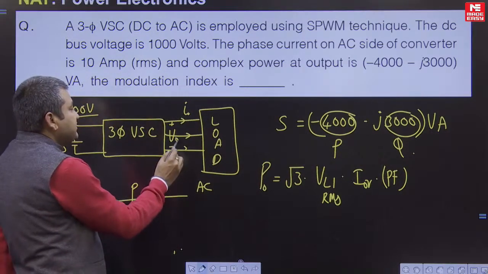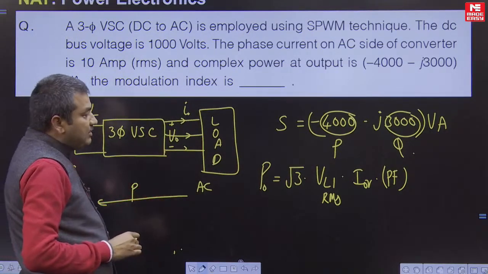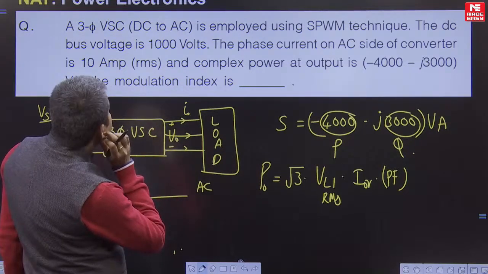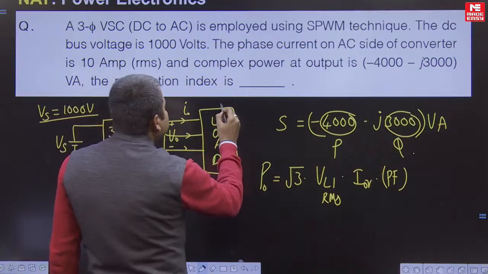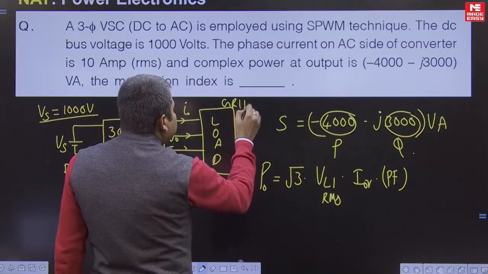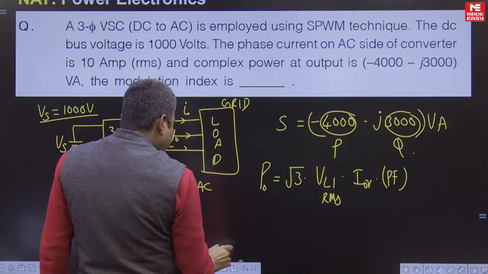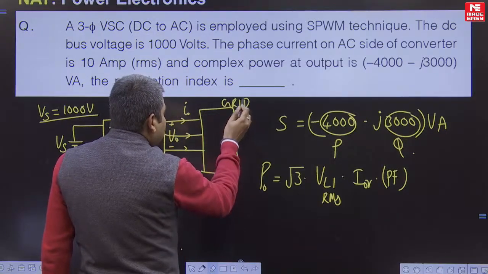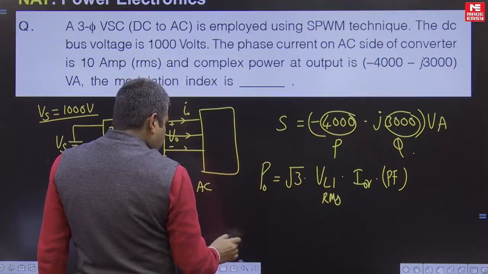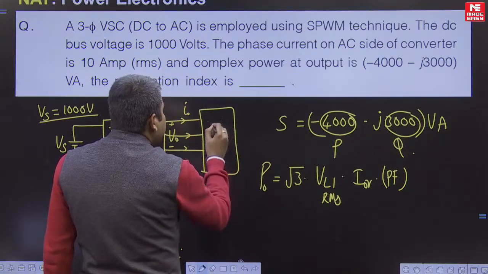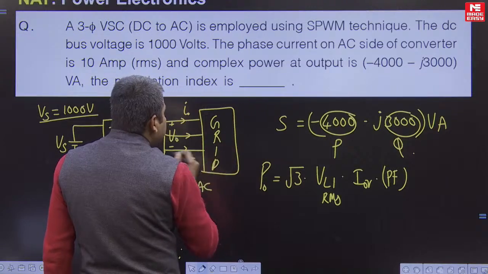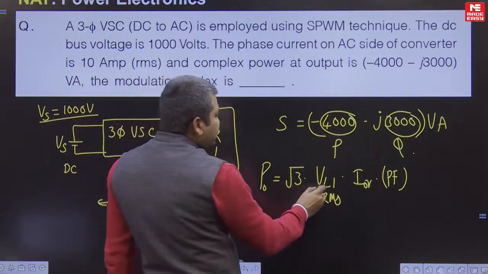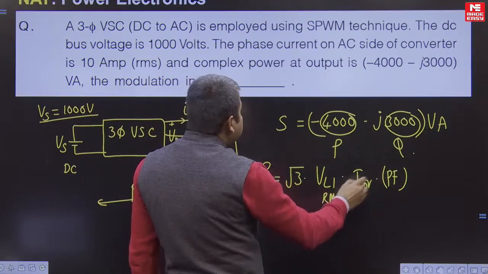This is 3-phase AC, and it is connected directly to the grid. Instead of saying load, here it is actually connected to the grid. So the output power is root 3 times the fundamental line voltage RMS into RMS current into power factor.